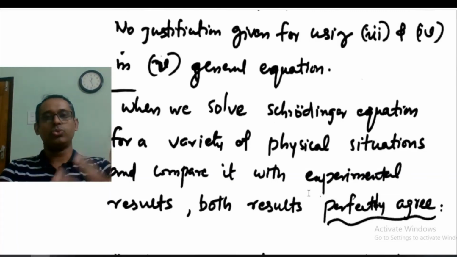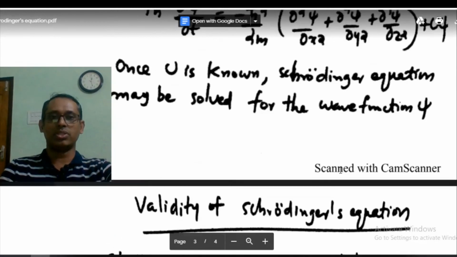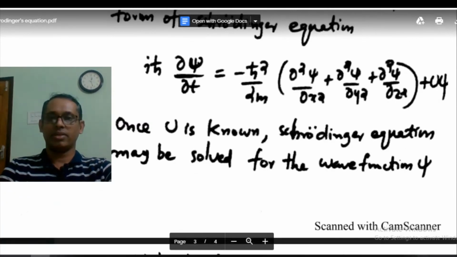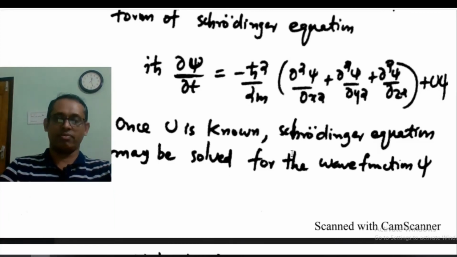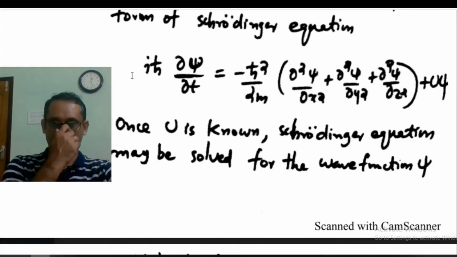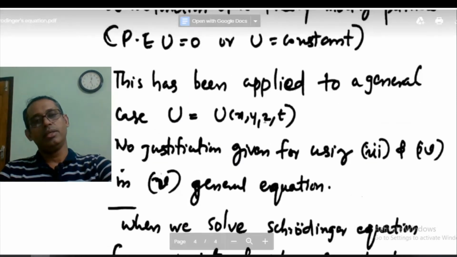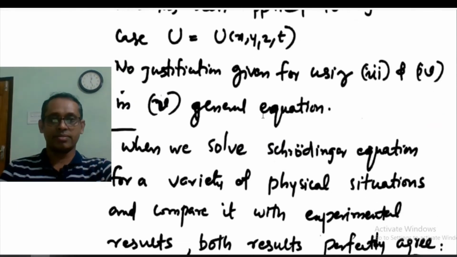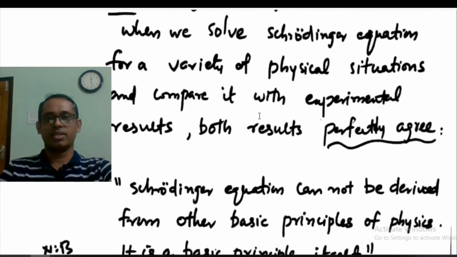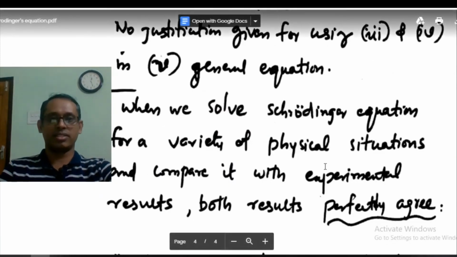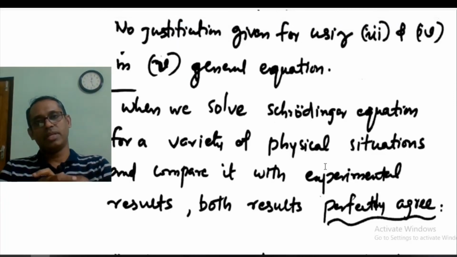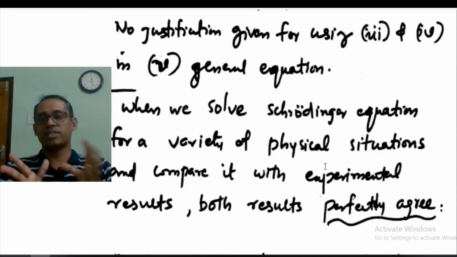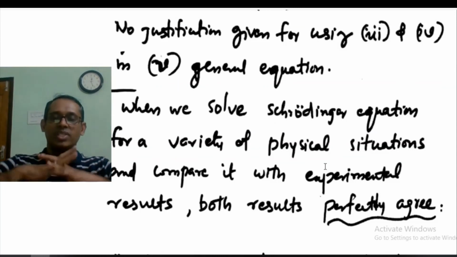If we use this time dependent Schrödinger equation and try to solve physical problems, we apply it to many physical problems and we get theoretical results. When we compare the theoretical results with the experimental results, we see the results perfectly agree.